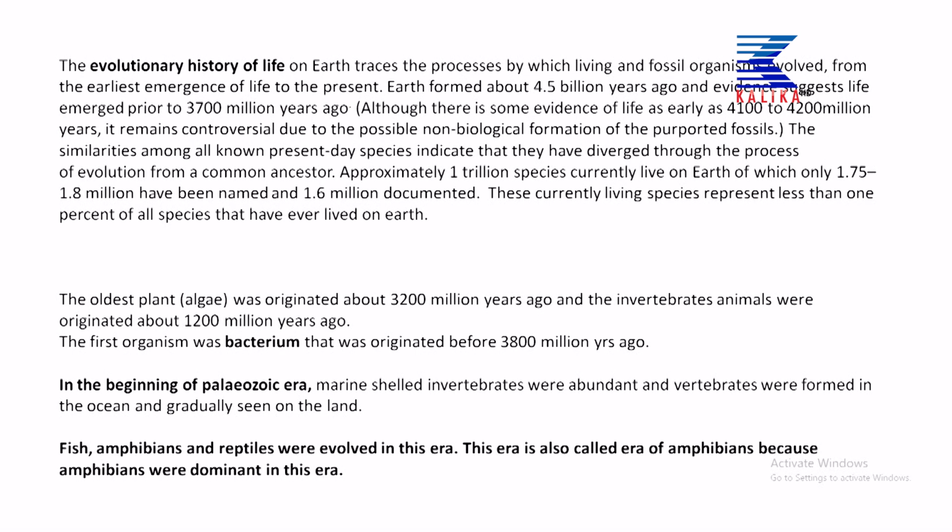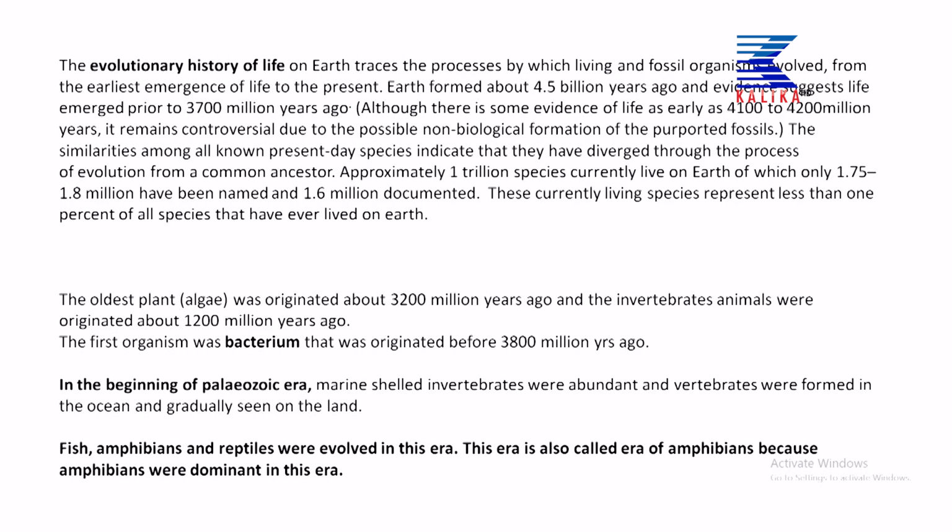Approximately, see this point, very interesting. Approximately 1 trillion species currently live on the earth, of which only 1.75 to 1.8 million have been named and 1.6 million have been documented. That means many more animals need to be documented. In present day, new animals are being found day to day, and they are evolving day to day. And these currently living species represent less than 1% of all species that have ever lived on the earth.